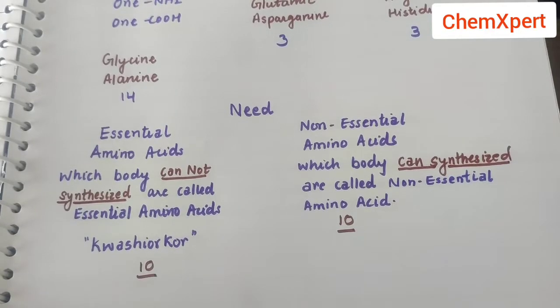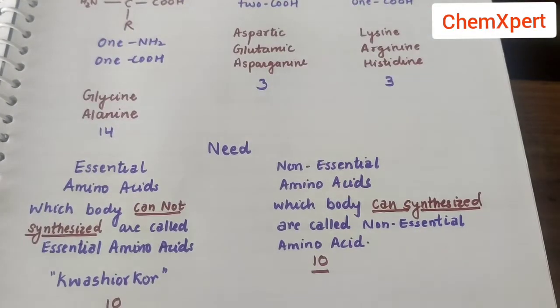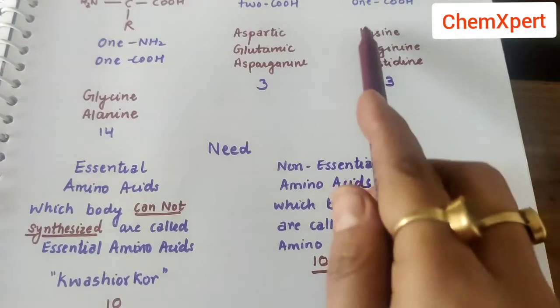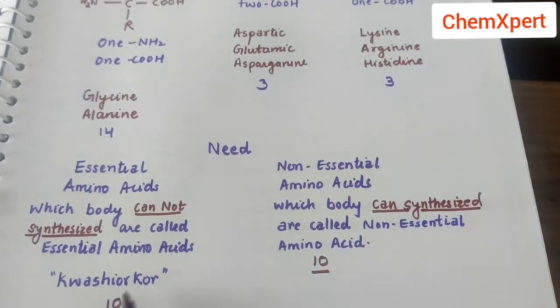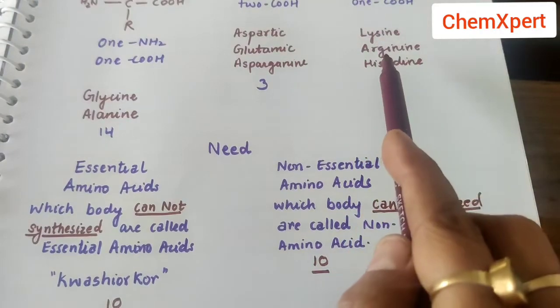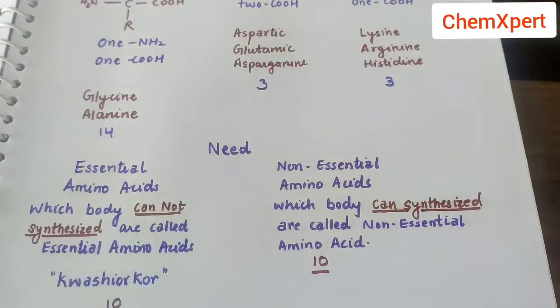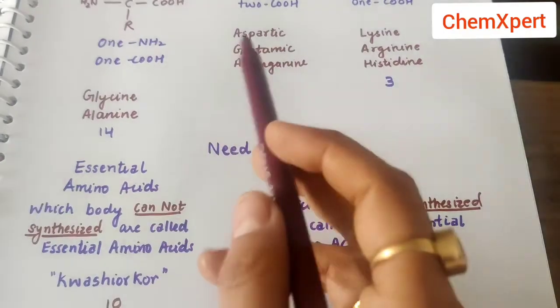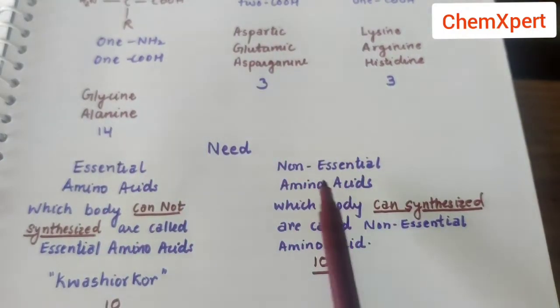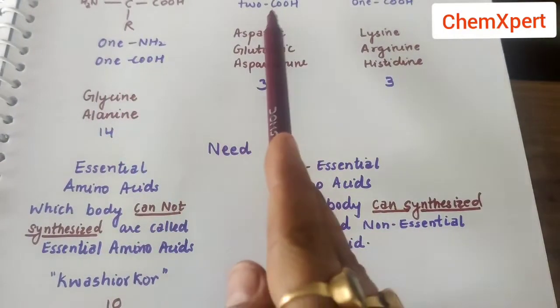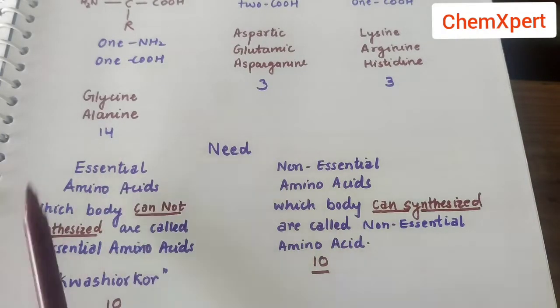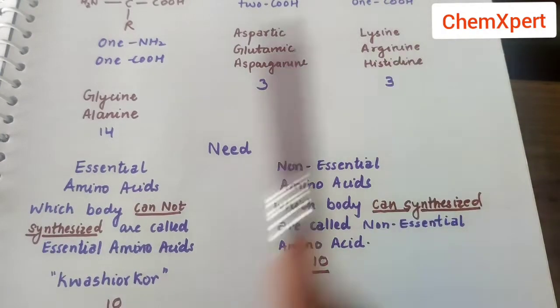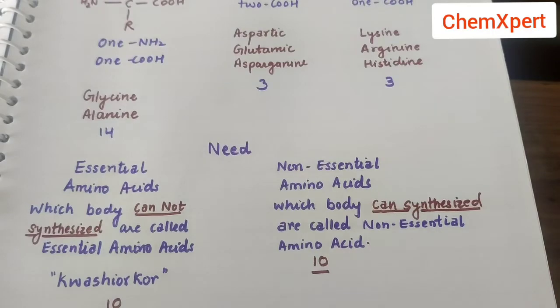Now, just a trick to learn: all these 3 basic amino acids are essential amino acids. So out of 10, these 3 are essential, whereas all these 5 are non-essential. So if an example of non-essential is asked, you can give either a neutral or an acidic one, and if an example of essential is asked, you can give a basic example.